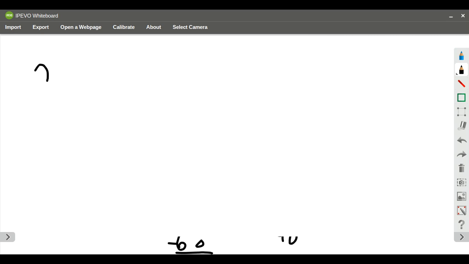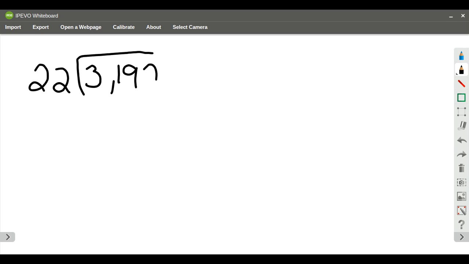3, I have 22,000 divided into 3,192. So 22, I'm going to do my estimation first. So 22, I'm actually going to turn into 20. And then the 31,092, I'm going to turn that into 3,200, because I can find half of 32.